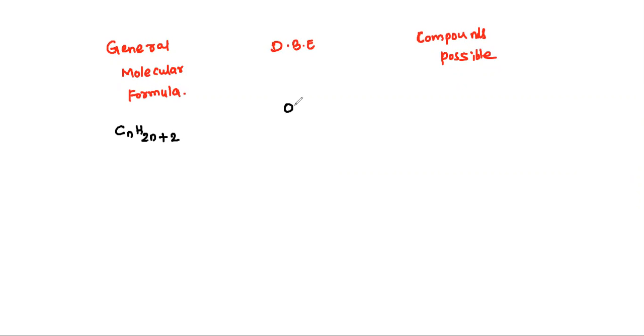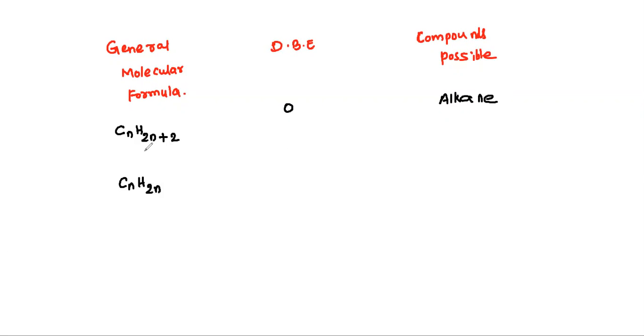See, degree of unsaturation: alkane is a saturated compound, therefore there is no unsaturation here. Hence, only one compound is possible, that is alkane. Right. So let's move on to another compound.